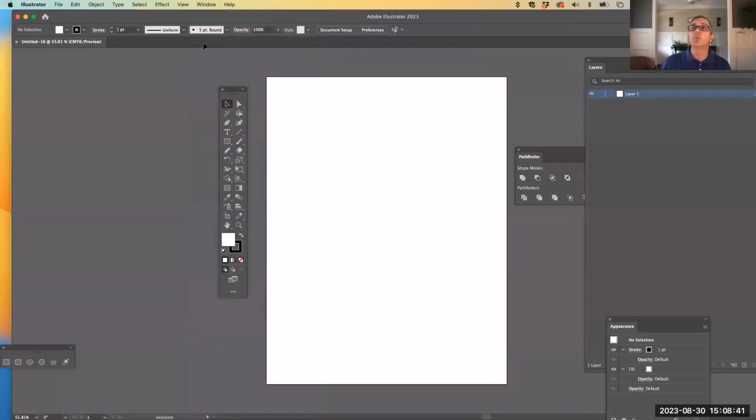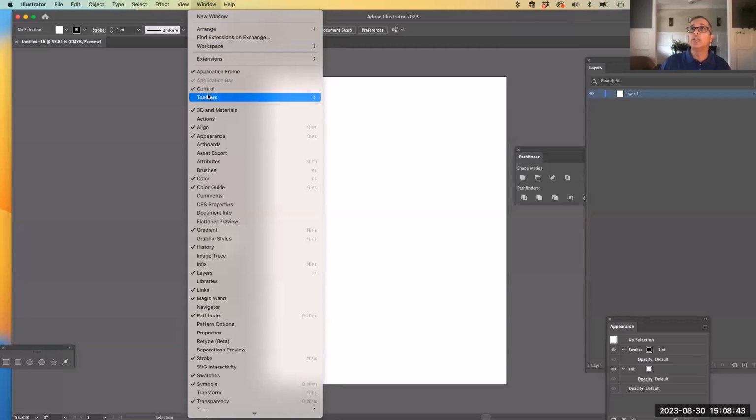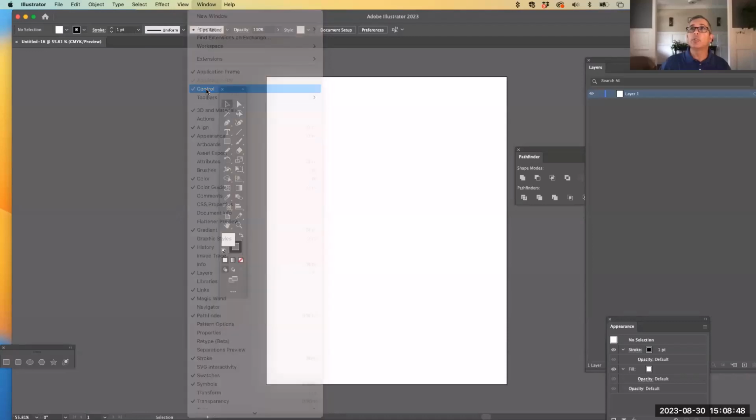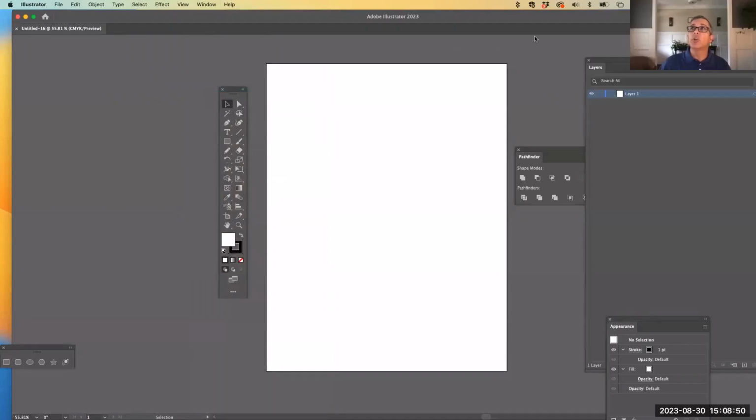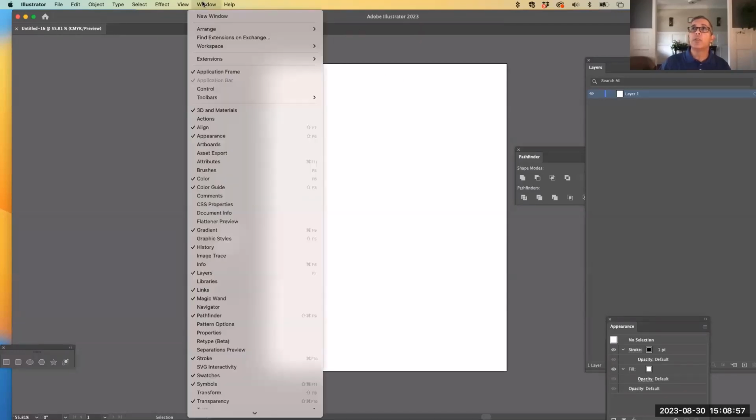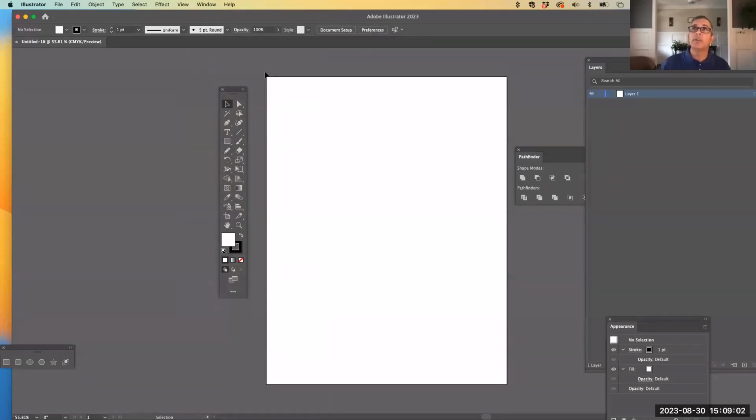The other thing you want to have as well is under Window, you want to make sure that Control is checked, because if you don't have Control checked, like I just did, all the control items at the top related to lines and color and text disappear. So you always want to make sure that you go to Window and that Control is marked, and you'll see it at the top here, if it is indeed already there. If there's nothing there at the top, then you definitely want to check for that.